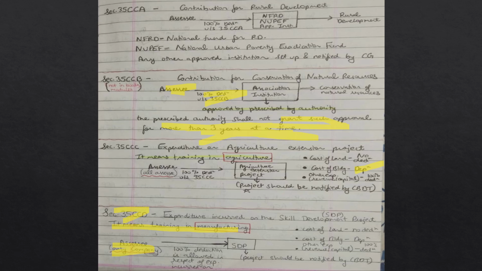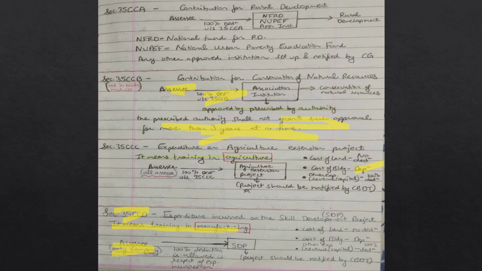So again we will quickly revise section 35CCA. Section 35CCA is contribution for rural development. Any assessee who contributes to NFRD or NUPEF or any approved institution set up and notified by CG will get 100% deduction under this section.